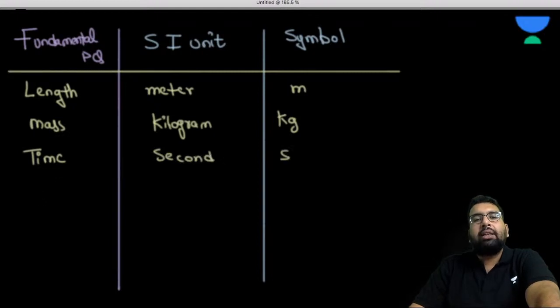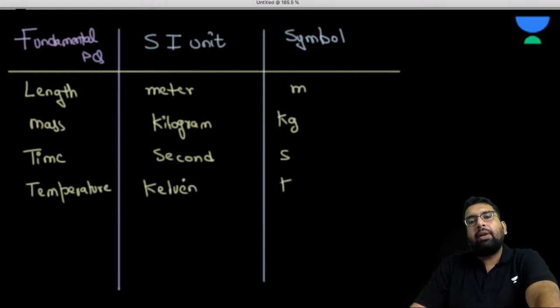Then we have temperature, and the SI unit of temperature is Kelvin, and the symbol is K. Then we have electric current, and the SI unit of electric current is ampere. Many of you must be knowing all this.